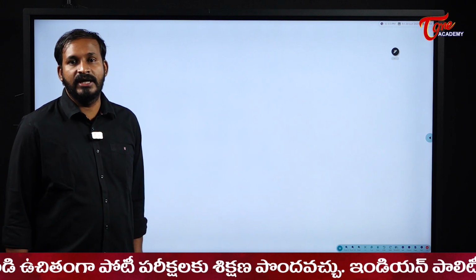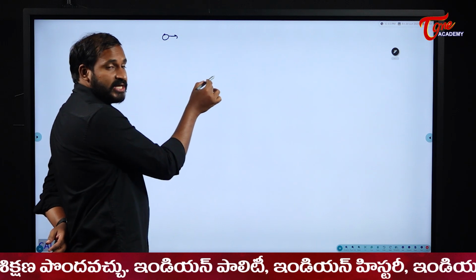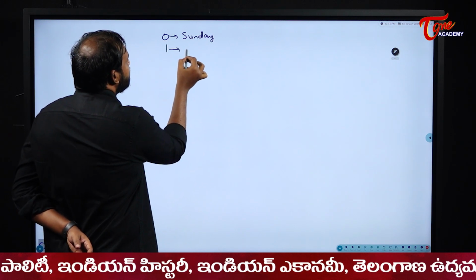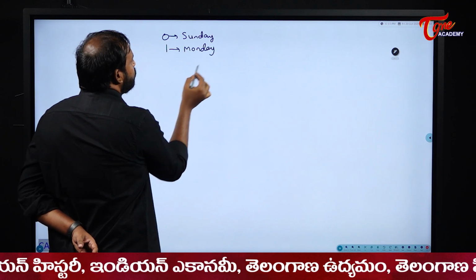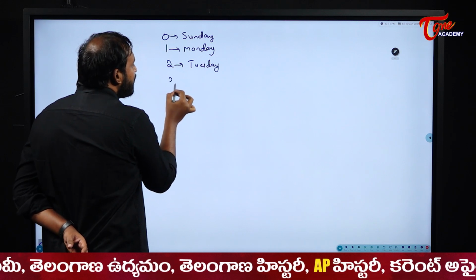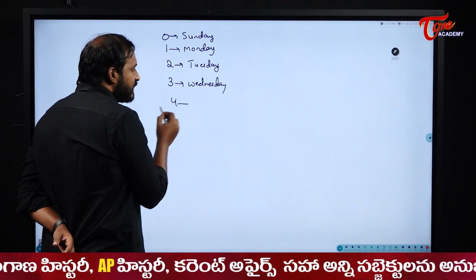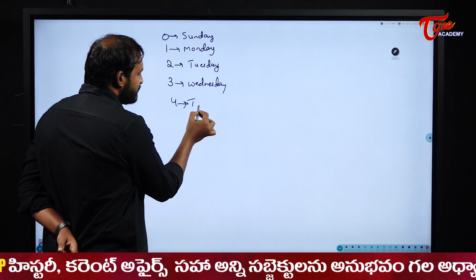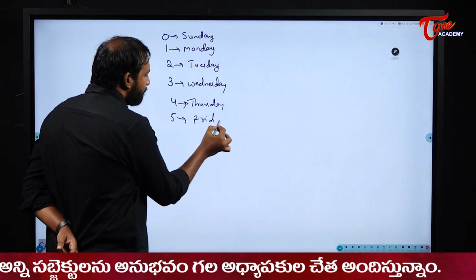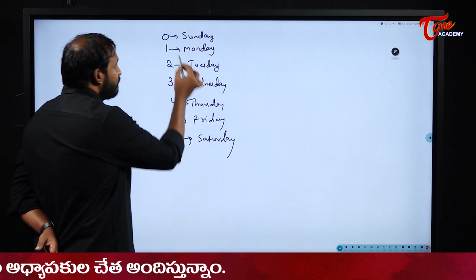Okay, good, super. Now, based on these odd days, we will have day codes, students. Sir, how will we have them? See here, if you get 0 as an odd day, it is for Sunday. 1 will be assigned to Monday. 2 will be assigned to Tuesday. 3 will be assigned to Wednesday. 4 will be assigned to Thursday. 5 will be assigned to Friday. 6 will be assigned to Saturday.